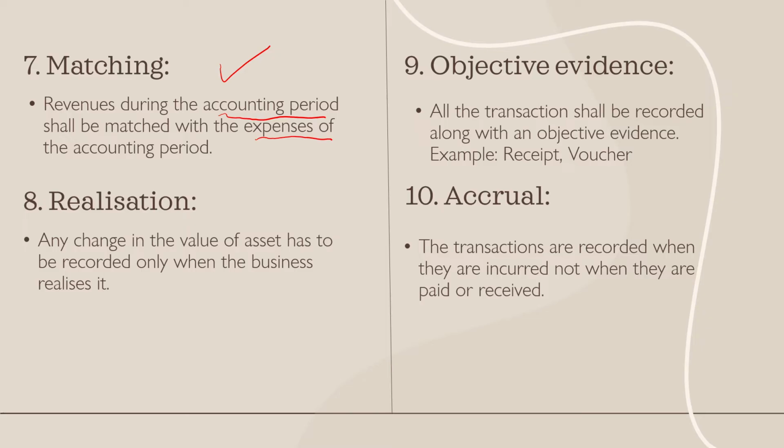Eighth one, realization. Any change in the value of an asset has to be recorded only when the business realizes it. So say, for example, I am buying a new, additional machinery worth rupees 10 lakhs. When will I actually account for this? The moment I purchase it, the moment that machinery is actually reaching my premises, I'll record it in my books of account. I'll not record it when I'm planning, when I'm thinking of buying an asset. At that time itself, I'll not mark it in my books of accounts. I will do it only when my business is realizing it.